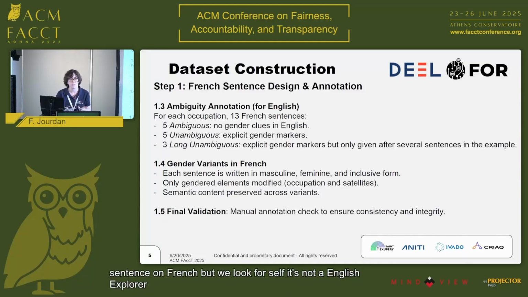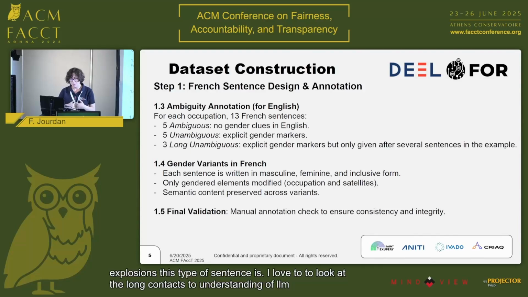She helps me," so we have "she." And we have 3 long unambiguous sentences. That means we have an explicit gender marker, but only given after several sentences. This type of sentence allows us to look at the long-context understanding of LLMs.